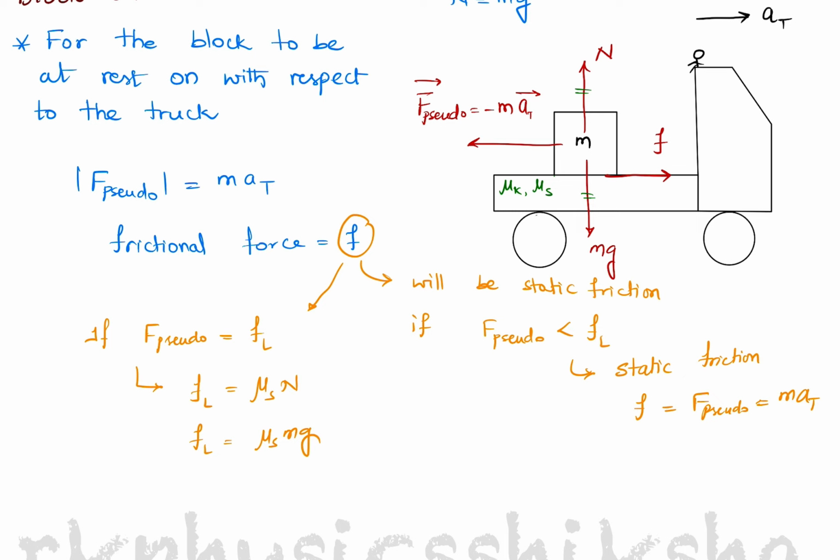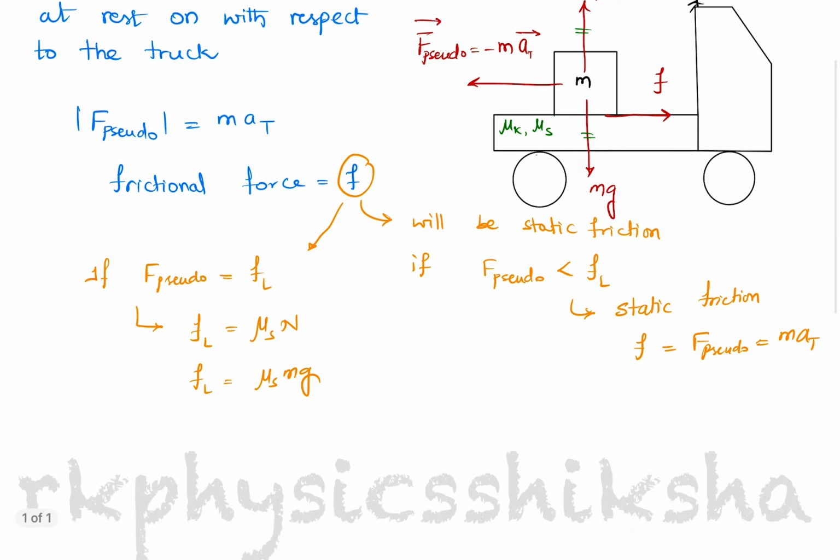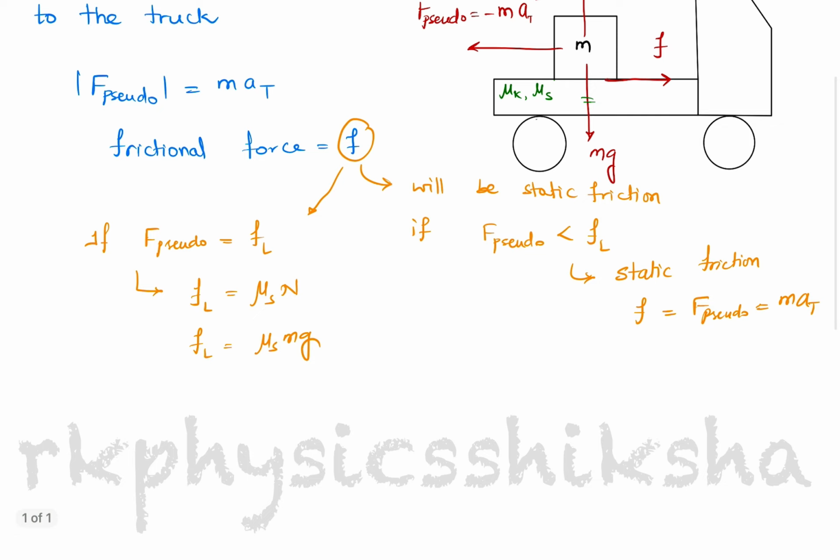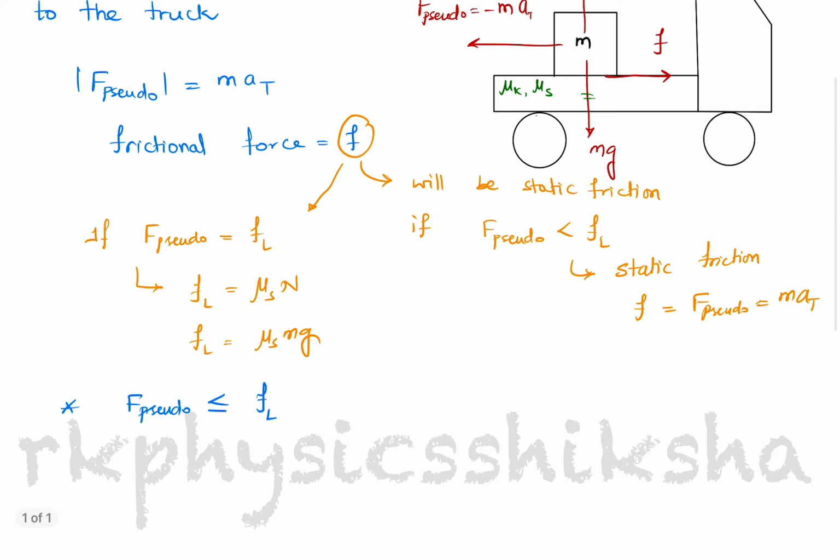So for the block to remain at rest on the truck, the pseudo force which we are considering should always be less than or equal to mu s mg, that is, less than or equal to the limiting friction.